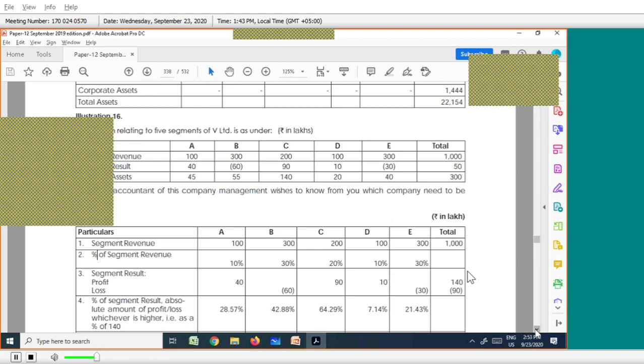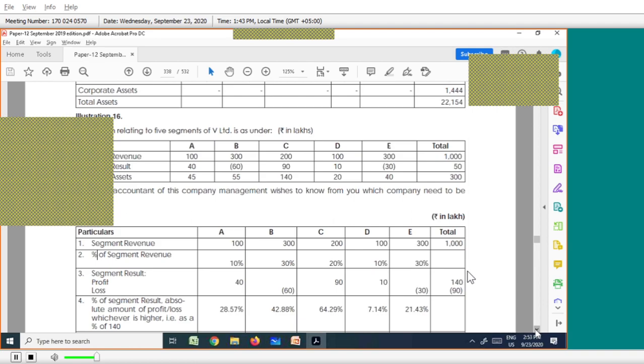Asset test, what are the figures? Segment assets: 45, 55, 140, 20, 40. Add all the assets. We are getting 300.